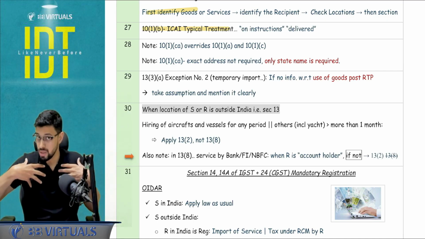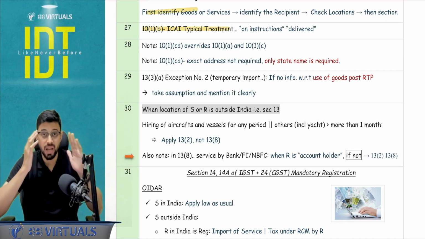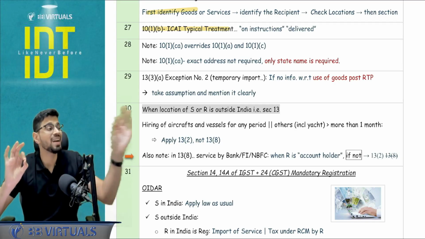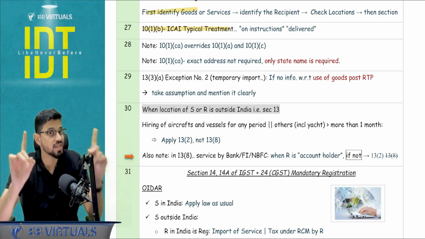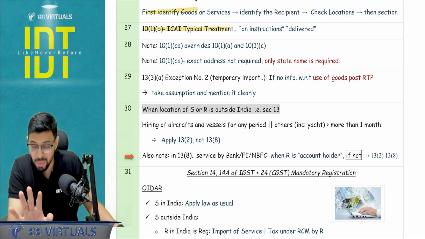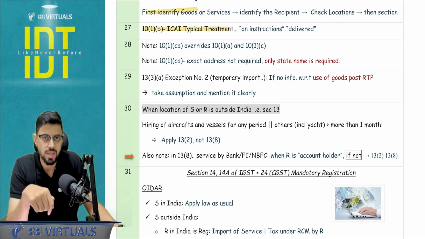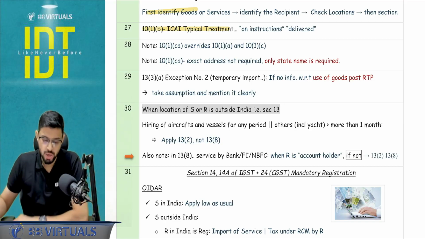But if I'm not registered, please understand, if I'm not registered, then you're not going to apply bill to ship to model. You are going to apply the delivery address as the place of supply. This was asked in the IBS paper. I hope I'm able to make myself clear. Otherwise, rewind this particular part. And if still there is any query, ask me. Okay. You can reach out on WhatsApp.